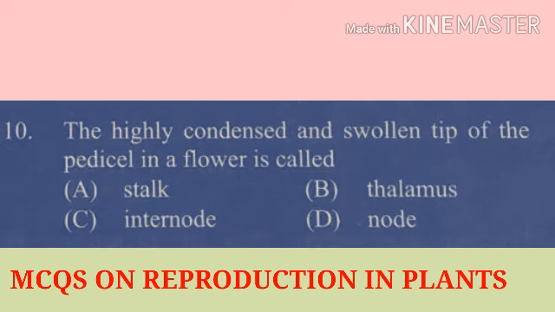Question number 10. The highly condensed and swollen tip of the pedicel in a flower is called. The pedicel is the stalk of the flower, and here the question is what the swollen tip of the pedicel is called. The stalk of the flower is called the pedicel, and the tip of the pedicel, which is swollen, is called the thalamus. Here the correct answer is option B, the thalamus.